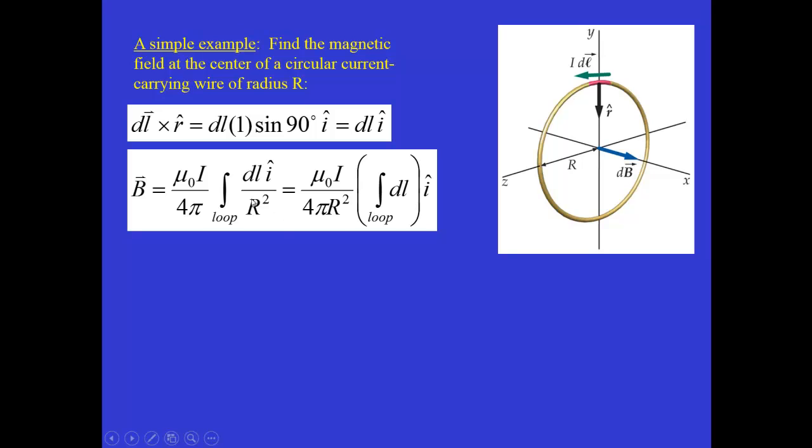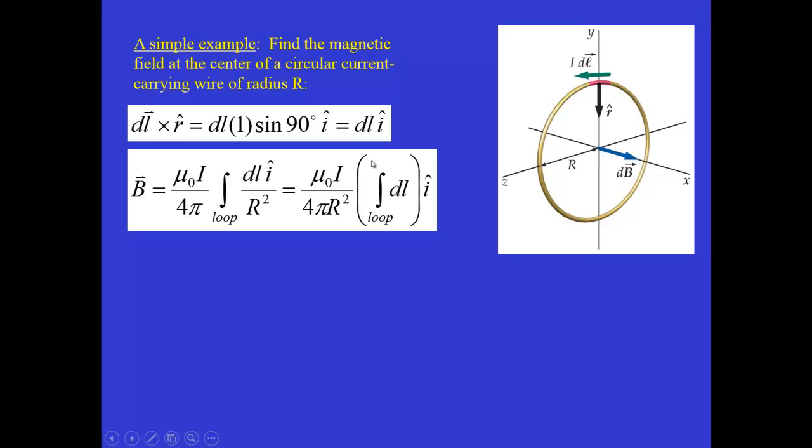Now we plug into the Biot-Savart law, mu naught I over 4 pi. Those are all constants, and they come outside the integral. And now we're integrating around the loop. The numerator gives us dl i hat. The denominator, all that's left is the distance squared, and the distance from the current element to the point where we want the field is simply the radius r. So that r squared term is also a constant, which can come outside.